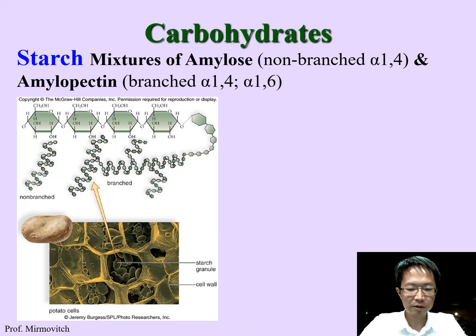Starch is a mixture of amylose and amylopectin. Amylose is non-branched. Amylopectin is branched, but that's okay. Basically, you just need to know that starch is lots of glucose connected together, and starch has some branches, not a lot, but some branches. It forms some branchings.